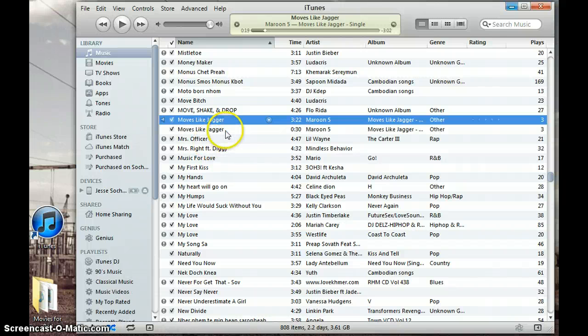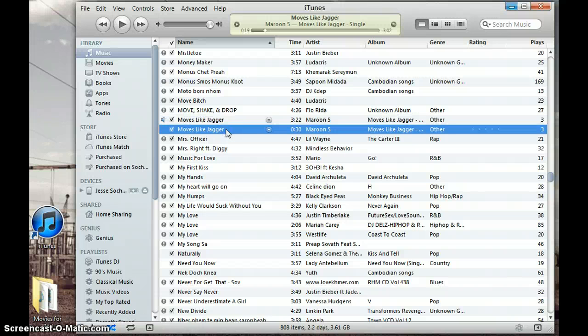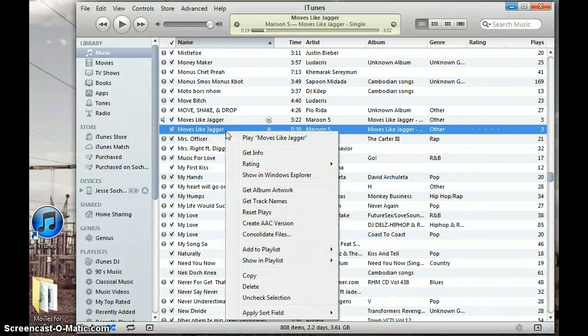A new copy of the song appears in the iTunes. As you can see, it is located right under the original song. Make sure it is 30 seconds or less. Right click the new song and select Show in Window Explorer.